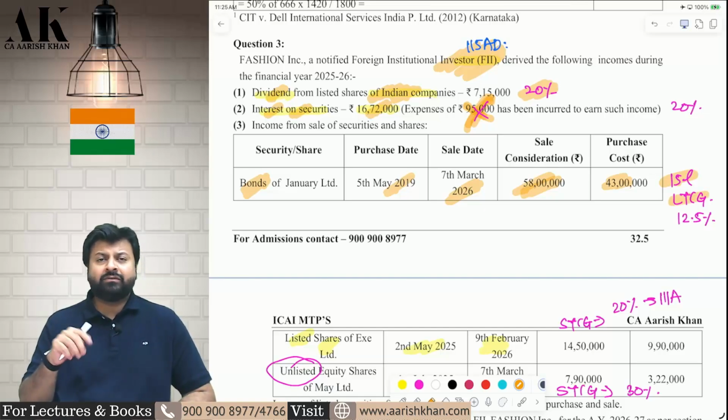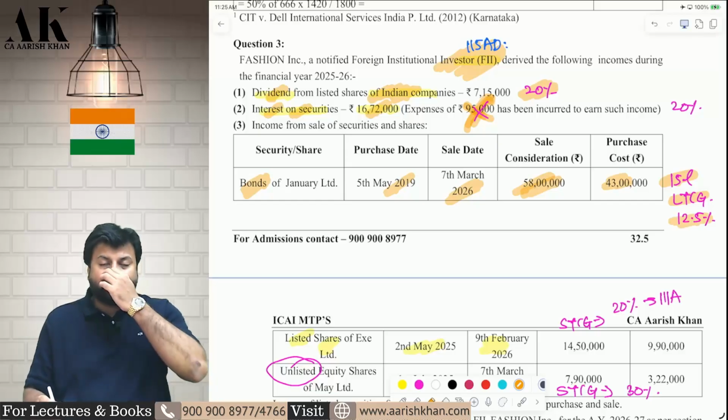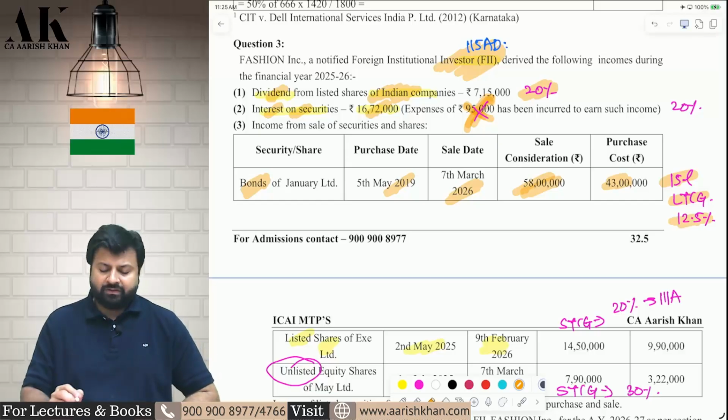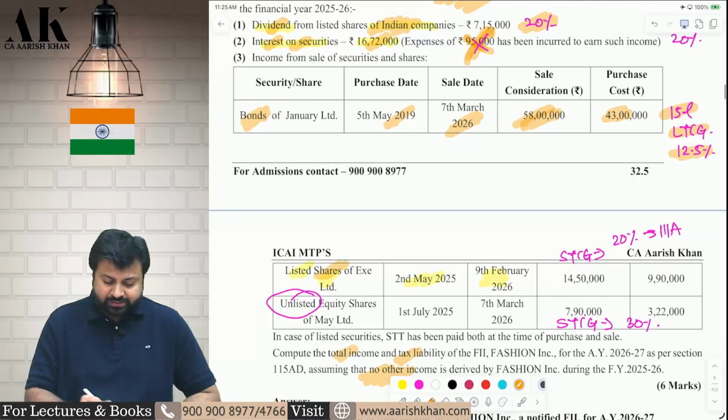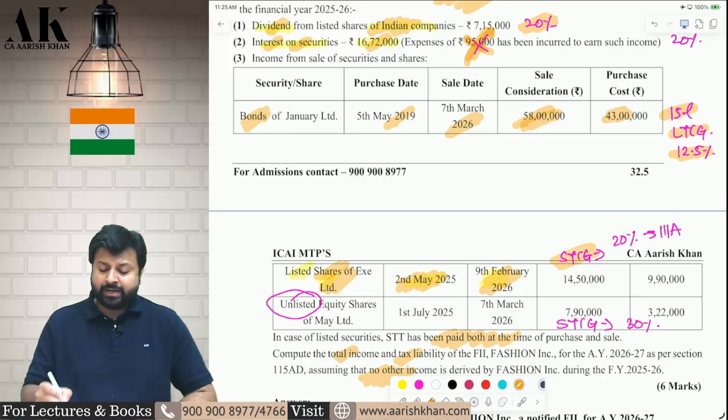Is this covered under 112A? No. This is normal long-term capital gain. Therefore, normal long-term capital gain is taxable at 12.5% under 115AD. Next one, listed shares on which STT is paid. It is written below. It is purchased on 2nd May and sold on 9th February. Sold within 12 months. Therefore, it is short-term capital gains and it is a listed share. Therefore, it will be taxable at 20% as per 111A.